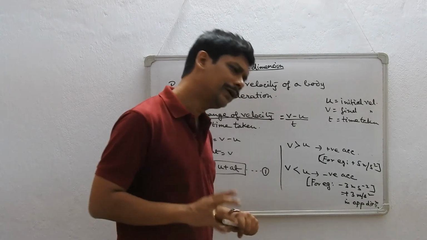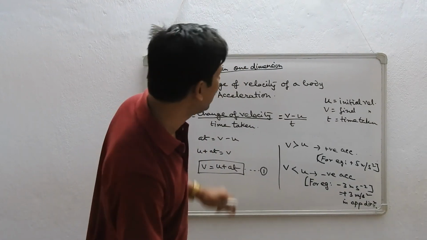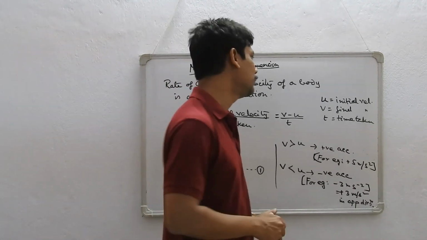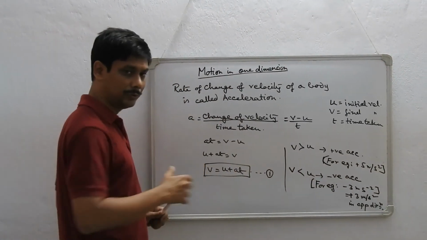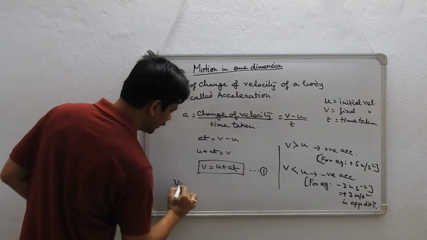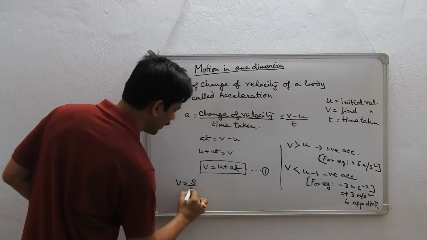In case of a normal motion, that means non-accelerated motion, if you go to your earlier pages, we discussed velocity is equal to displacement by time.